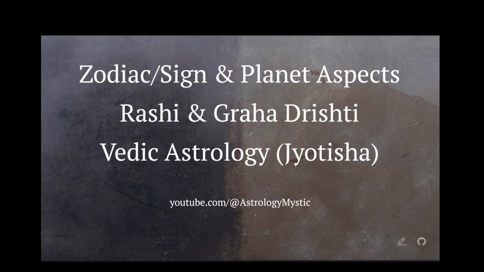Hello friends, in this video we will discuss zodiac signs, zodiac sign aspects and planetary aspects. In Sanskrit, they are called Rashi Drishti and Graha Drishti. So let's get started.